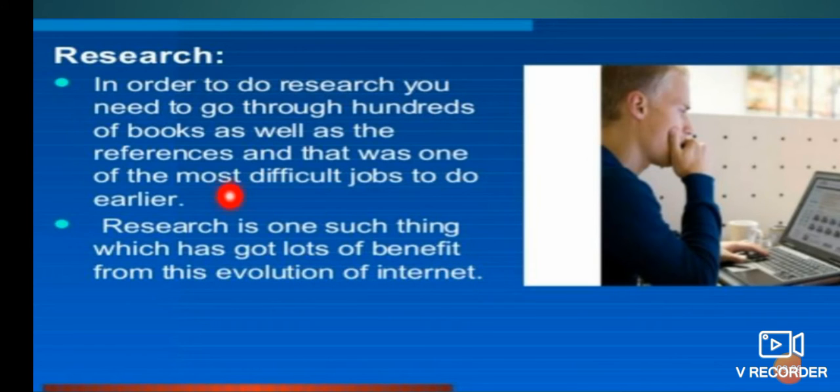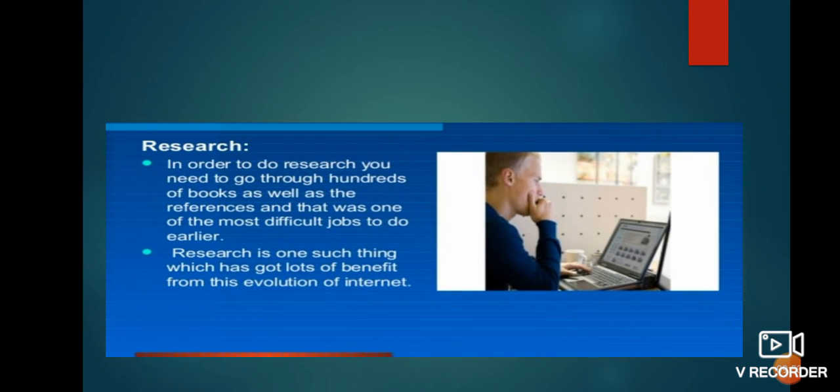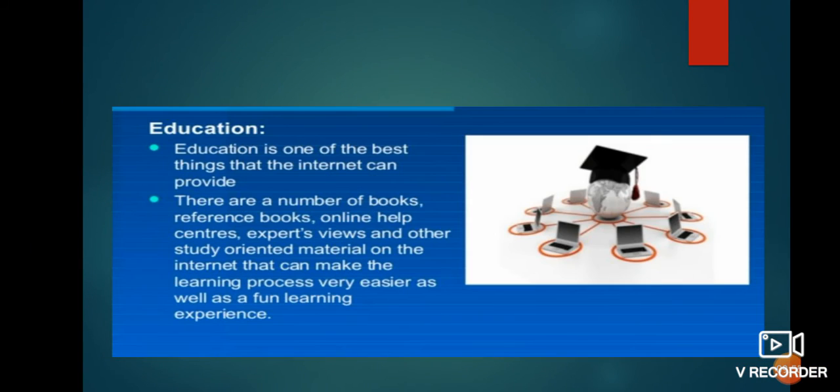In the earlier days, if you wanted to do some research, we had to depend upon the library for gathering information from the books we wanted. Nowadays it is available in PDF format, e-books, electronic books are there. So it becomes easier for researchers to do their research in a particular field.